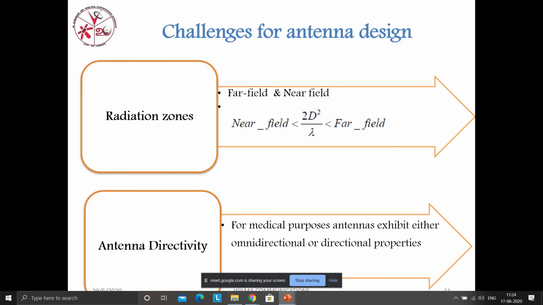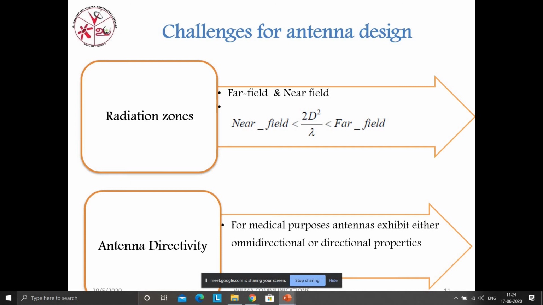And there are other types of antennas like the patch antenna, and many more. Based on the antenna we choose, we can choose the directivity, either omnidirectional or other directional properties.